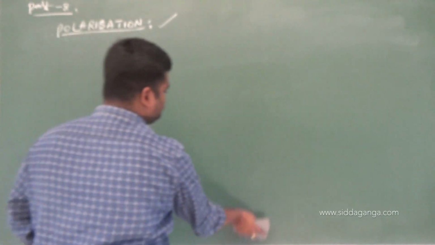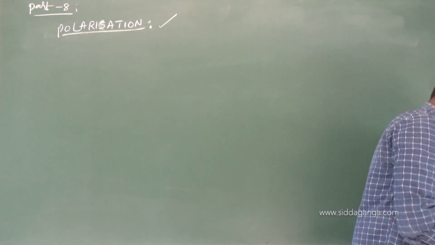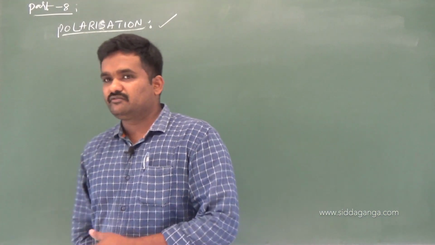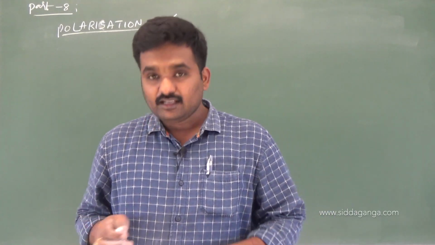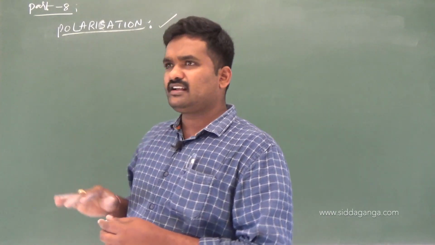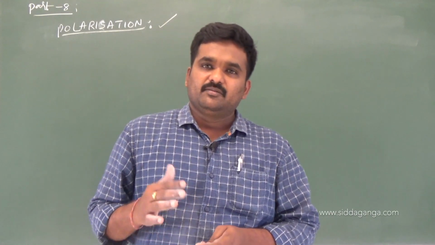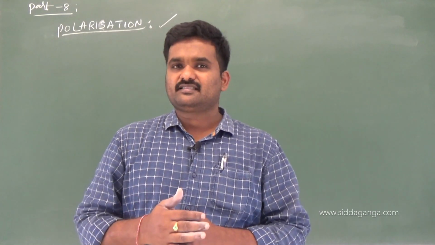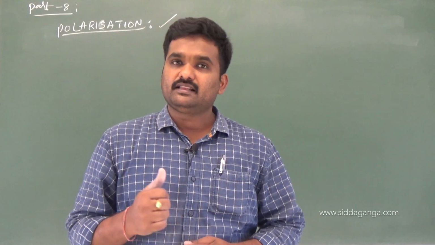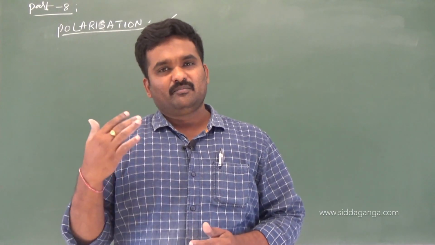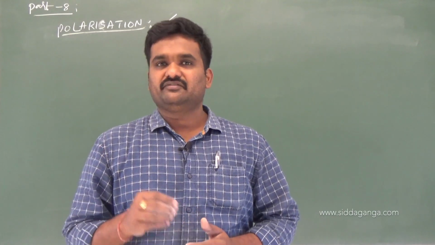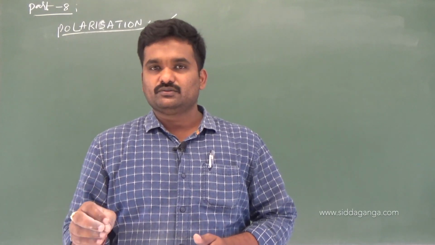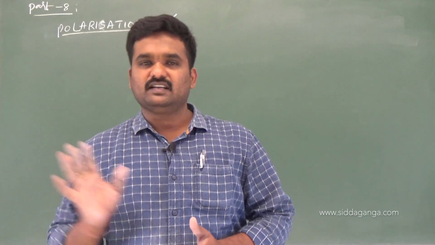And next, we have to study something about methods, before that, what do you mean by polarizer and what do you mean by analyzer. I'll just mention: polarizer is a device which converts an unpolarized light to polarized light. Analyzer is a device which identifies in which plane the polarization is taking place, or plane of polarization can be identified by a device called analyzer.